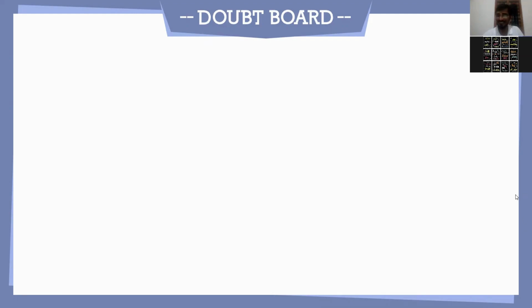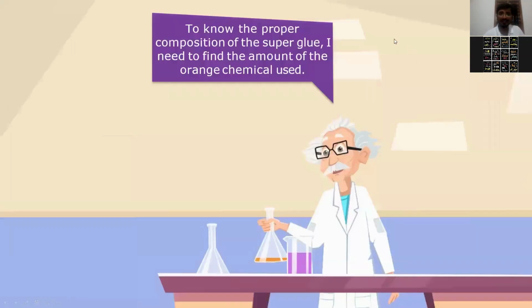Next, now let's see what that math person is doing. To know the proper composition of the super glue, I need to find out the amount of the orange chemical used, right? We don't know the orange amount. How much has he used, right?